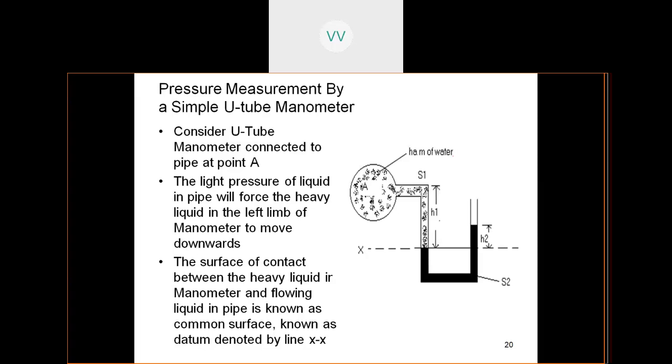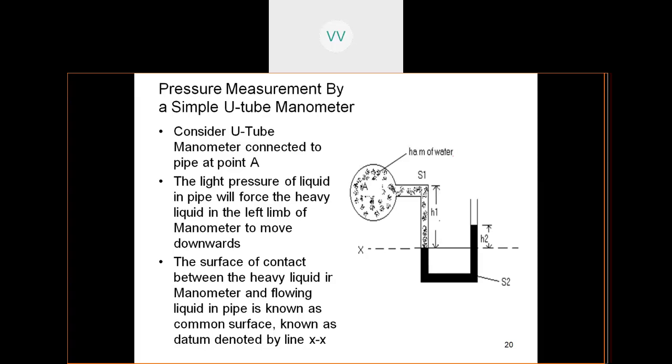So students, the surface of contact between the heavy liquid in the manometer and the flowing liquid in the pipe is known as the common surface, which is known as the datum, denoted by the line XX as seen in the figure. Where you should take the datum depends upon the line or the layer of the liquid. Usually on the left hand side you take the x-axis horizontally, and then the pressures above the datum line on either limbs are equated.